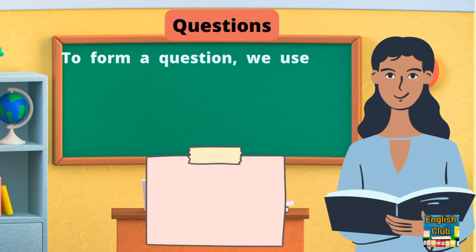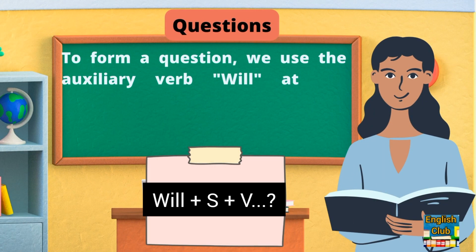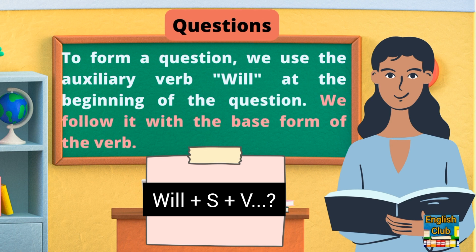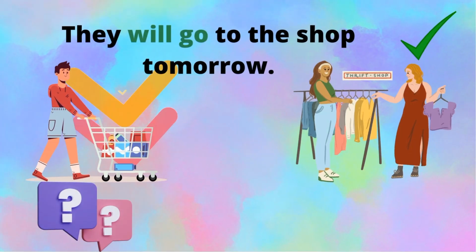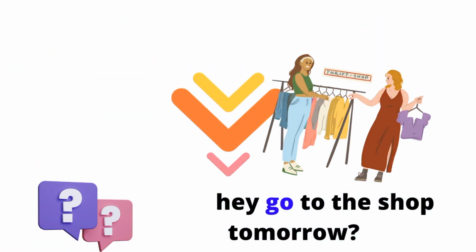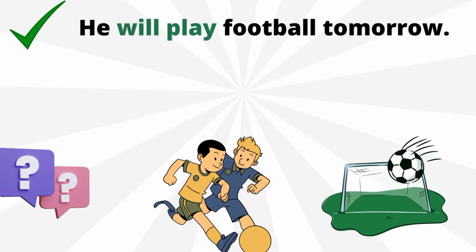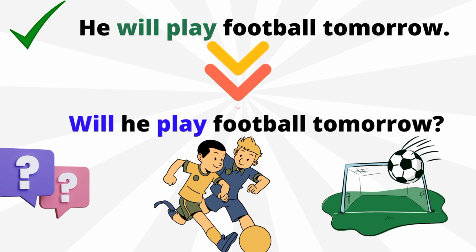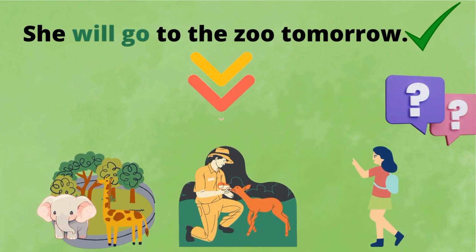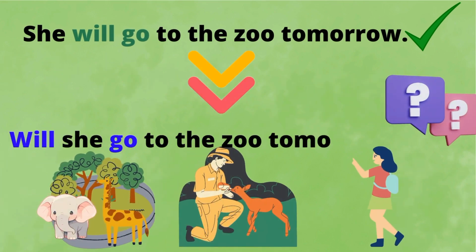To form a question, we use the auxiliary verb will at the beginning of the question. We follow it with the base form of the verb. They will go to the shop tomorrow. Will they go to the shop tomorrow? He will play football tomorrow. Will he play football tomorrow? She will go to the zoo tomorrow. Will she go to the zoo tomorrow?